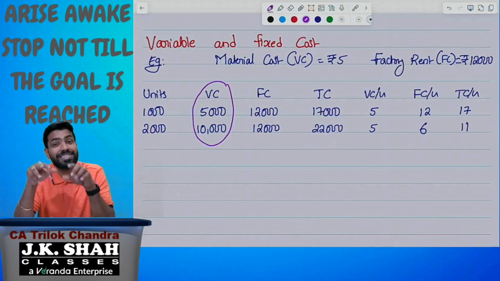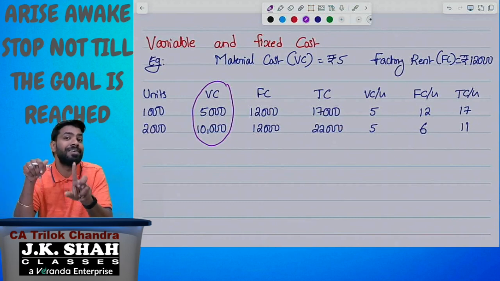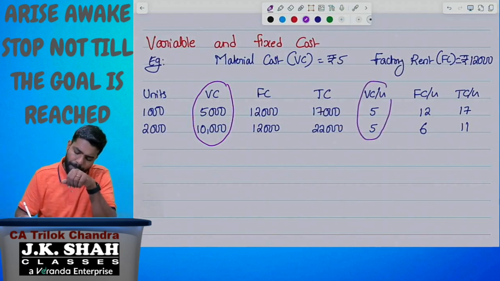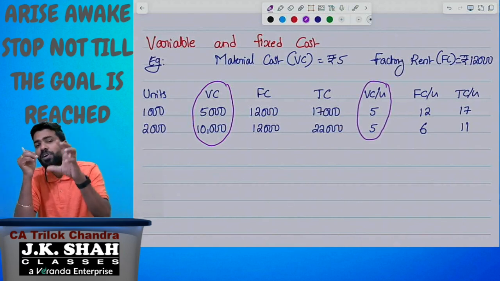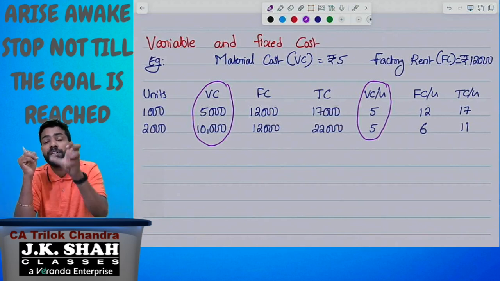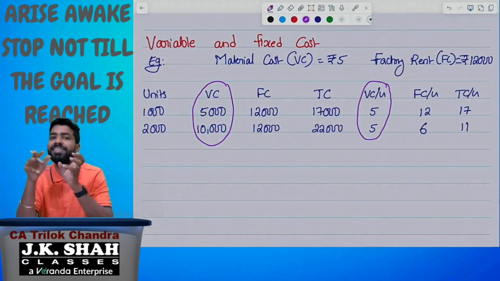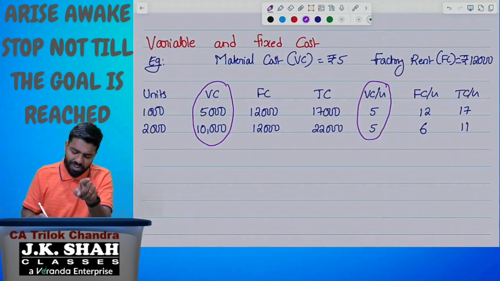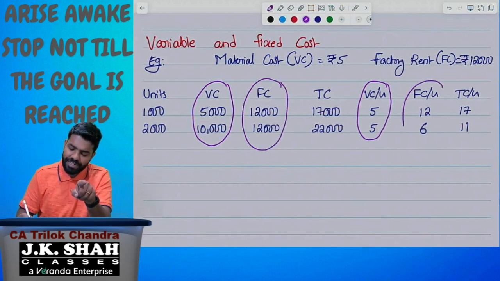But now it is the time to learn. Variable cost changes in total, whereas it is constant per unit. Variable cost changes, yes. In what form? In total form. Whereas it is constant per unit. When it comes to fixed cost, it is constant in total but changes per unit.